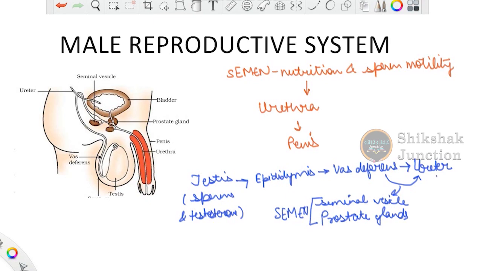Ultimately from the ureter it arises the urethra, जो हमने excretory system में भी पढ़ा है. This urethra is the common passageway for the reproductive structure, or you can say the sperms, as well as the urine that is formed during the excretory system. So ultimately this urethra joins the penis and it leads to the ejaculation of the sperms outside the body, and these male sperms get into the female body during the copulation process, which ultimately leads to the fertilization part. So this is all about the male reproductive system that you have to remember in detail.